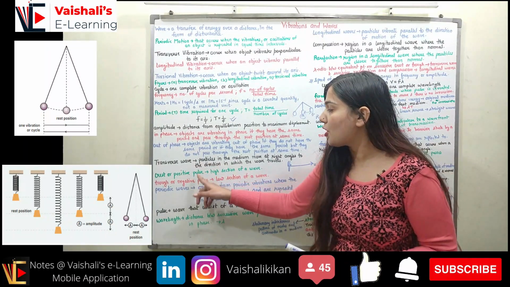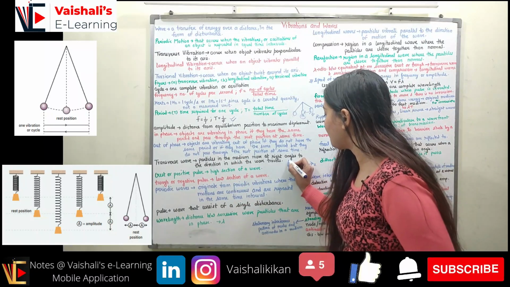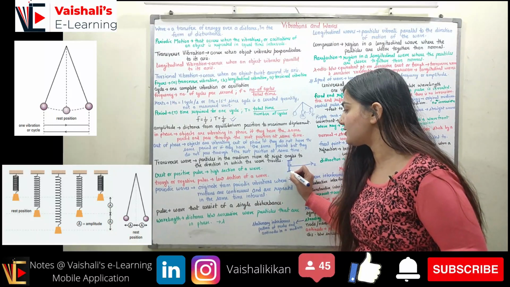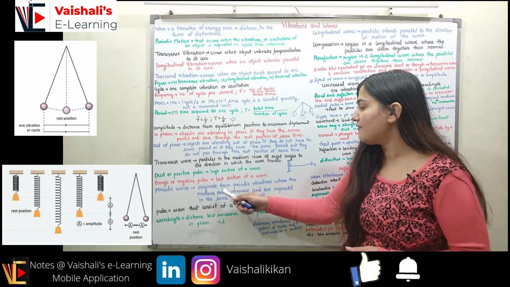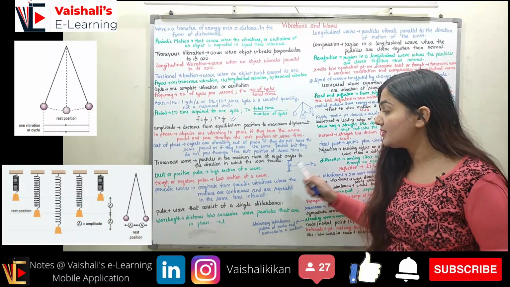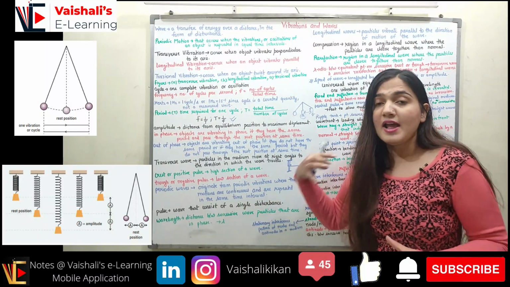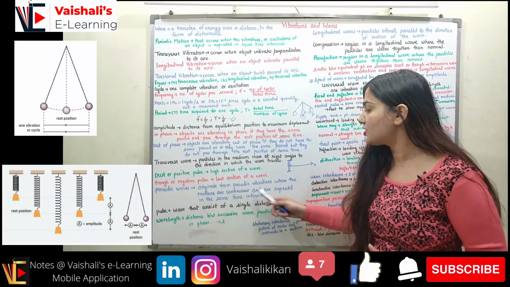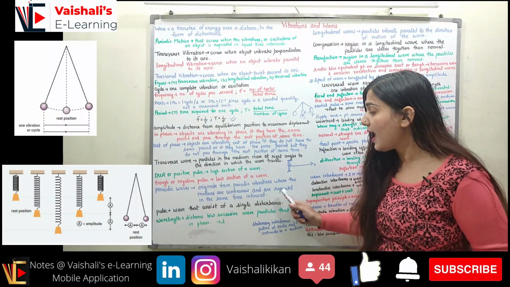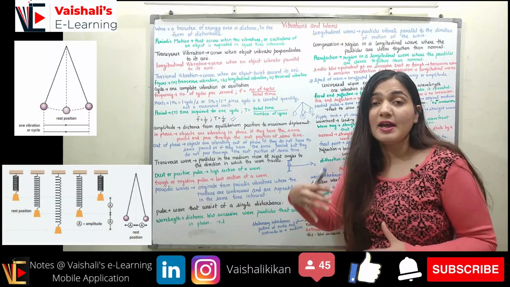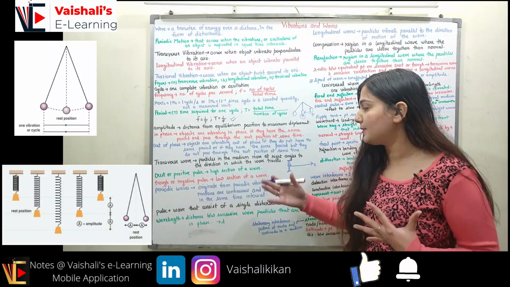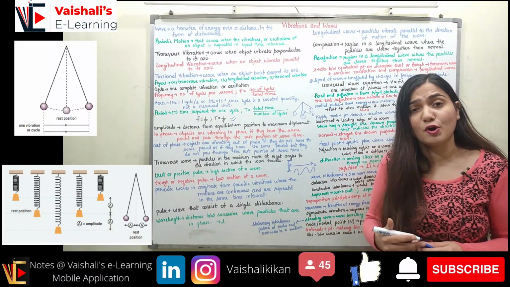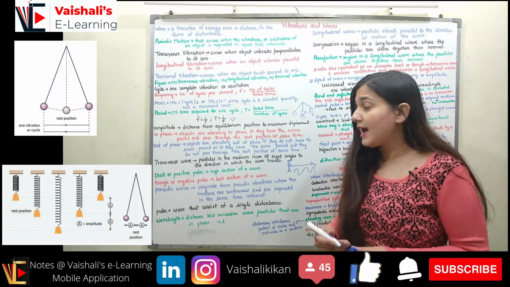Now coming to the crest or positive pulse. This is the high section of the wave. If I talk about this section, this is the crest. Trough or negative pulse is the low section of the wave. This. Right, coming to the periodic wave. Periodic waves originate from periodic vibrations when the motion is continuous, and they repeat themselves in the same time interval. A sine wave is a periodic wave because it repeats itself again and again after every 2 pi.